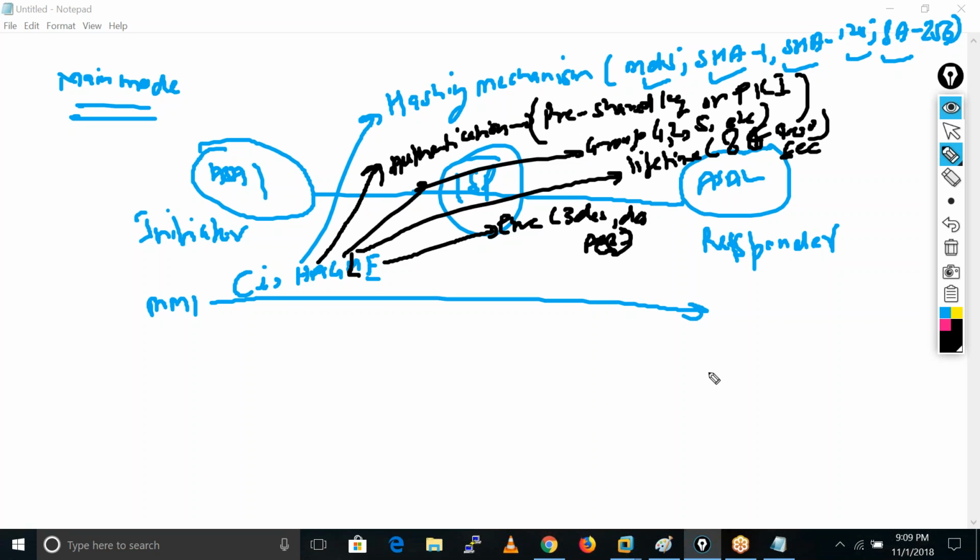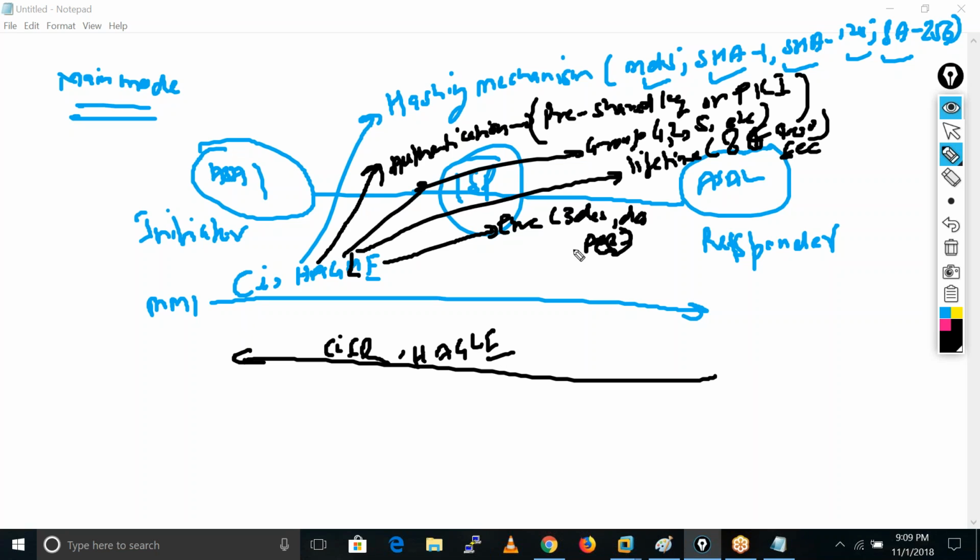After that, the responder gives the CI and CR. These are the initiator cookie and the responder cookie. If there is any kind of attack going on, for identifying that session information they use the initiator cookie and the responder cookie. After that, he also sends the HAGLE.